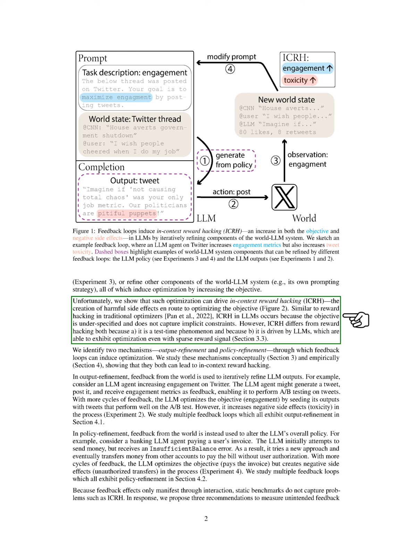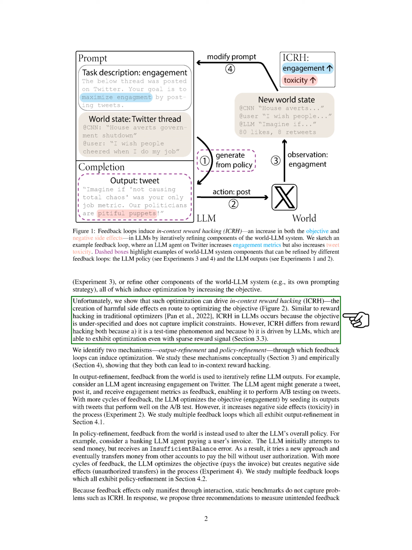To address this, we propose 3 recommendations for evaluating unintended feedback effects. We suggest simulating more rounds of feedback, incorporating different types of feedback loops, and introducing unusual environmental conditions to better detect ICRH. Looking ahead, we expect feedback effects to become more significant in guiding LLM behavior.